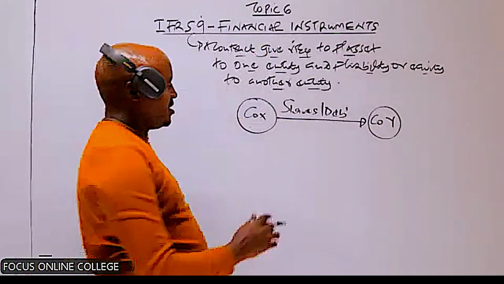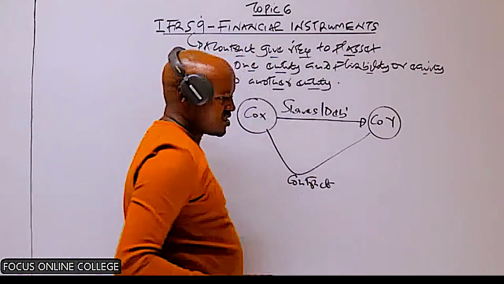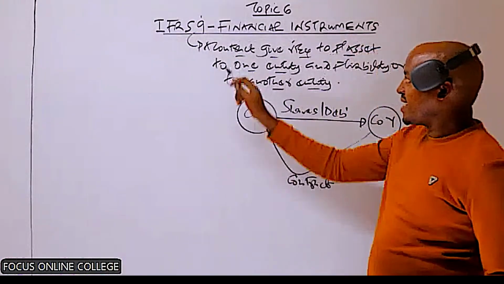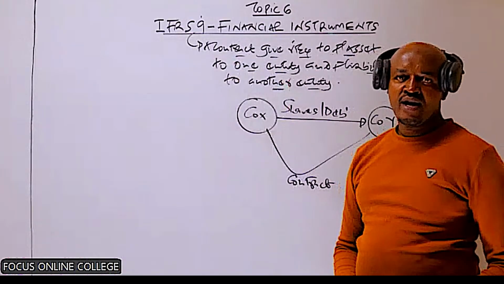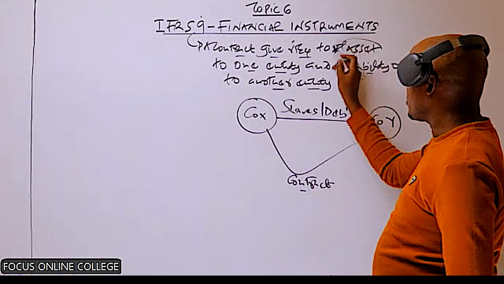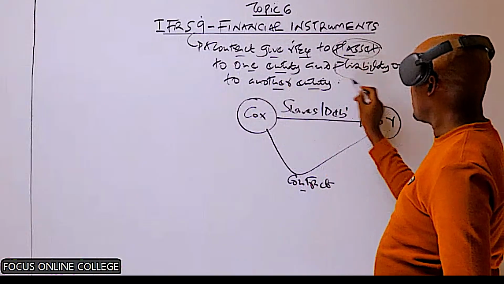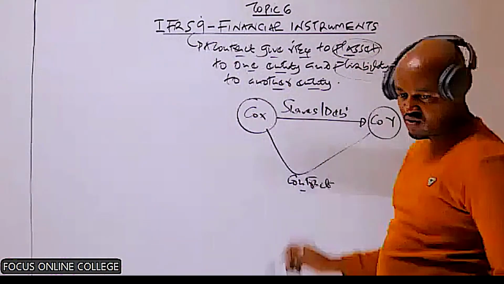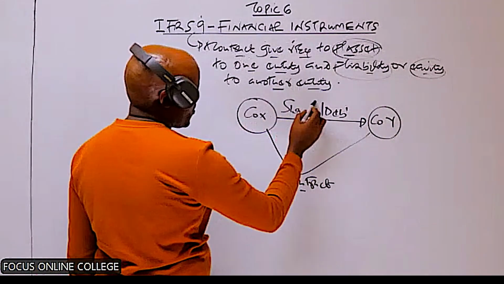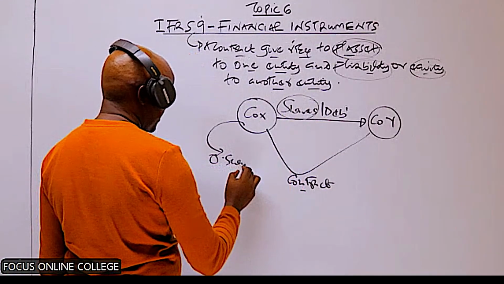So in this case, we say that these two companies have entered into a contract. Now, this particular contract for the issue of shares, this contract for the issue of debentures, basically is what we refer to as a financial instrument, because we are saying this contract will give rise to a financial asset to one of the companies here. We will be able to see how, and also it gives rise to a financial liability or equity to another company. Like in this case, first of all, let's assume that this company here wants to raise capital by issuing shares. Specifically, this company has issued ordinary shares.